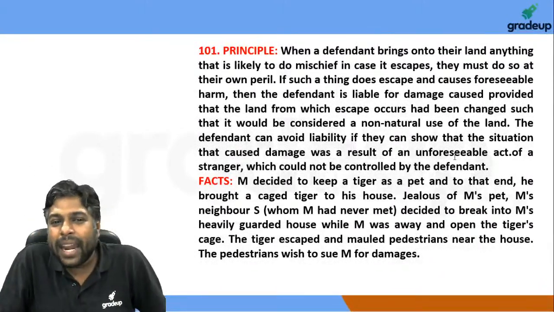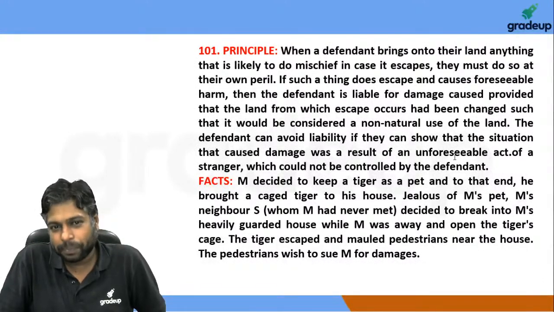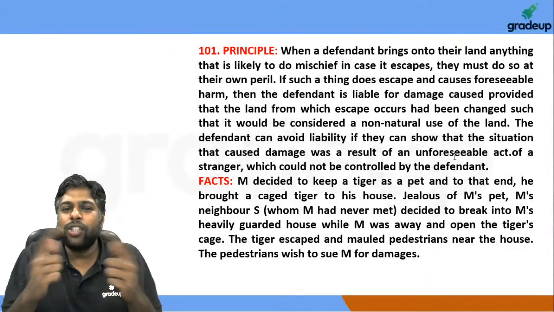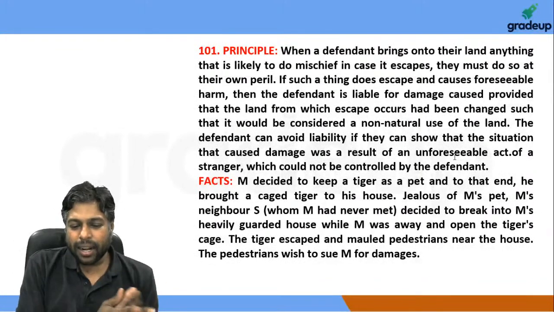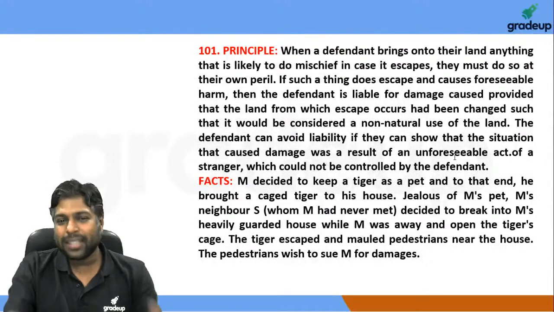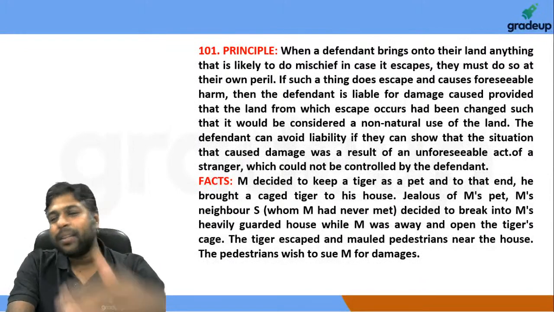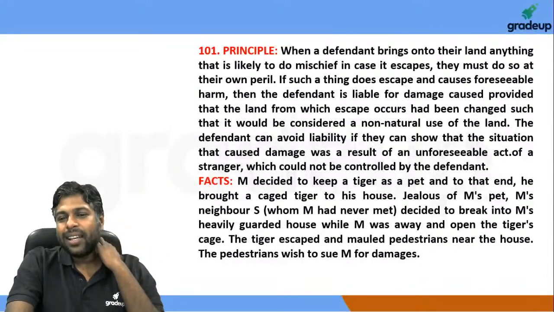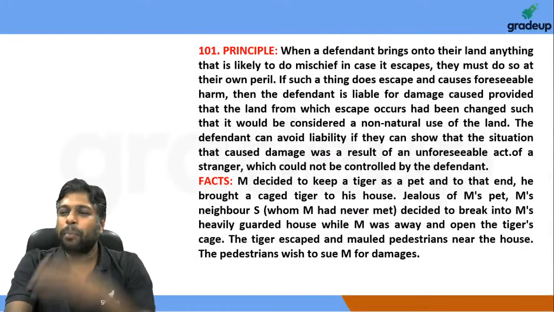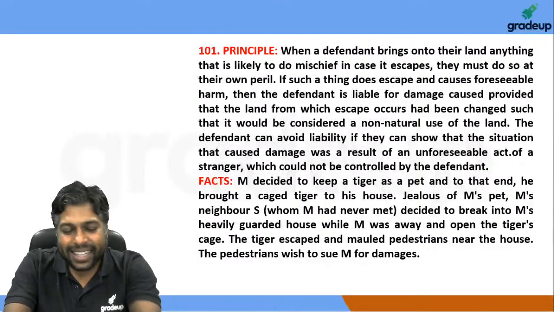The defendant can avoid liability if they can show that the situation that caused the damage was as a result of an unforeseeable act of a stranger. Has a stranger done an unforeseeable act in this situation? Damn right. That is exactly what has happened here, right? कि एक आदमी अलग से आके, right, while M was away, the neighbor S broke into his house, broke the tiger's cage, did God knows what the hell else, right?